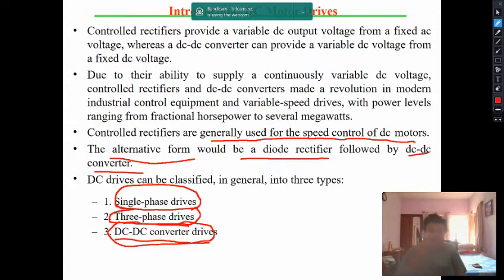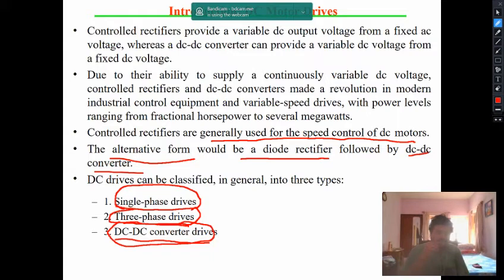They will be elaborated in the upcoming lectures, but today we have covered why we will be choosing DC drives and what their properties are, such as obtaining the high starting torque and controllability over the speed.